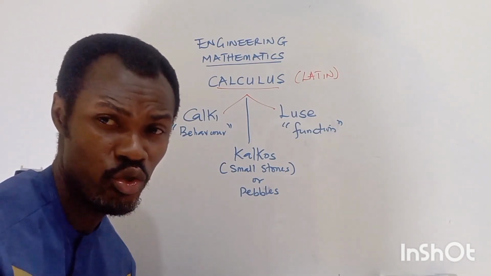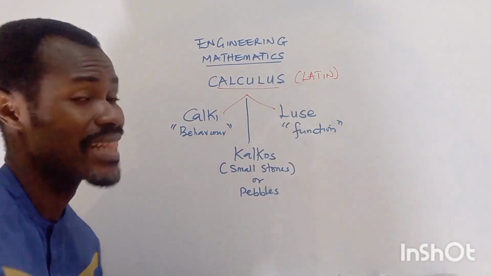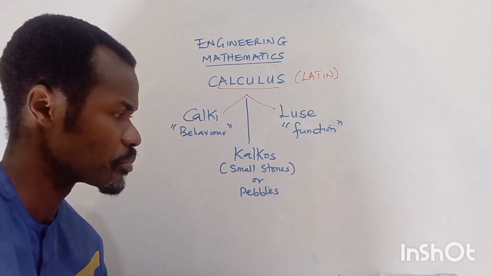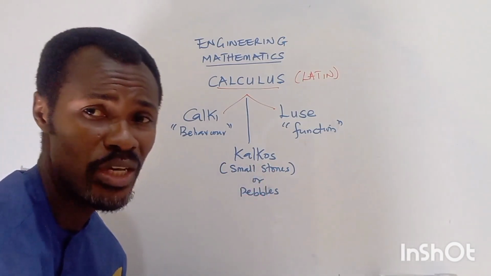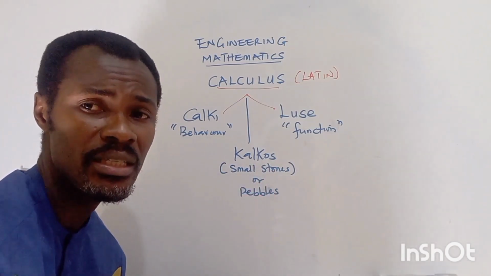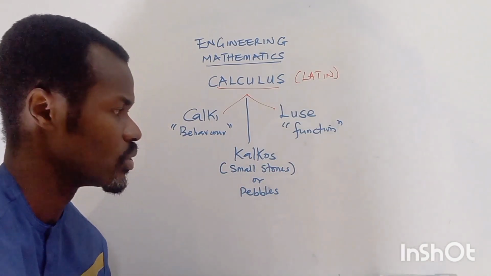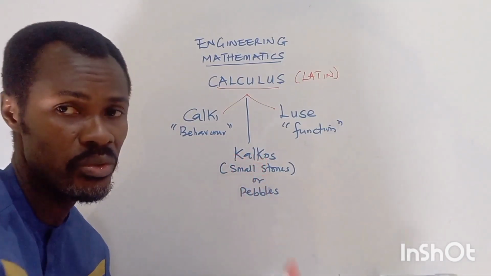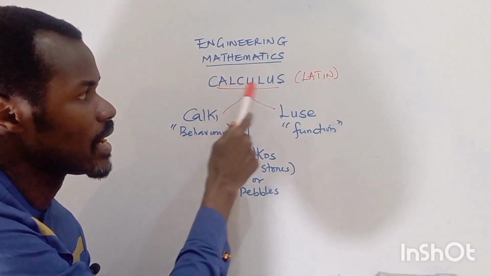This is just an introduction to calculus. So calculus, the word is Latin, now from Greek origin. In times past, small stones and pebbles were used for counting and doing simple arithmetic calculations. Those small stones or pebbles were called calculus. So that is the root behind this word calculus.